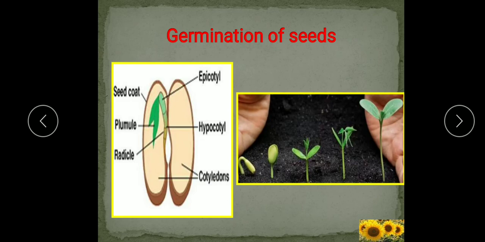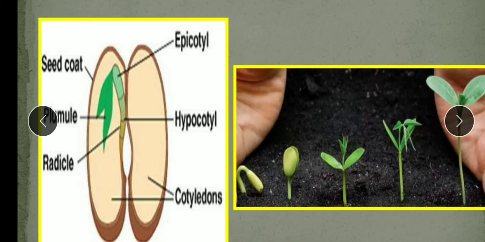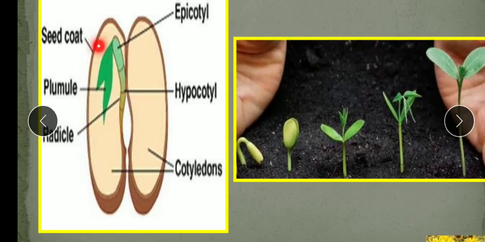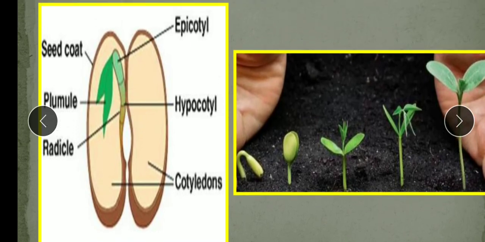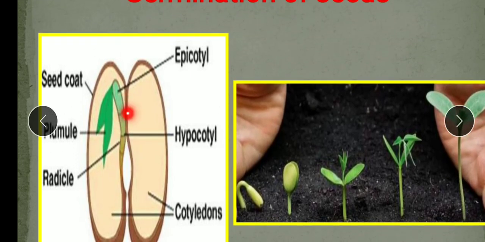Now a typical seed, just like gram or bean. Here you can see this is the bean seed. So a typical seed of gram and bean consists of a seed coat. You can see here, this is the seed coat. So what is the seed coat? The seed coat is the outer covering, and inside is an embryo plant. You can see a tiny plant inside it. This is the embryo, and it consists of two fleshy cotyledons, 1 and 2. They are the cotyledons, and a short curved structure here. This short curved structure is known as the embryonal axis,